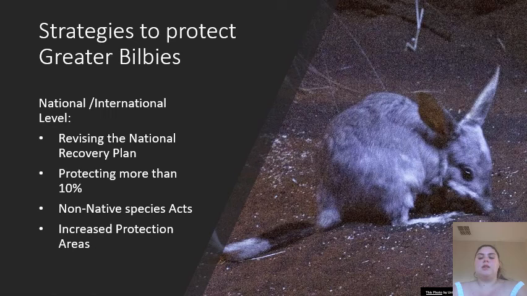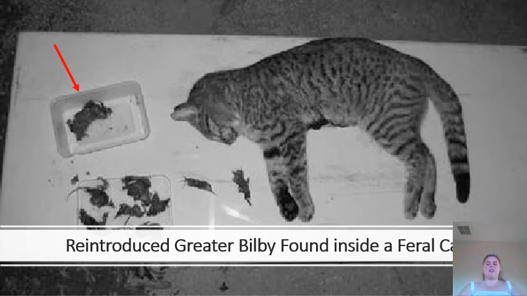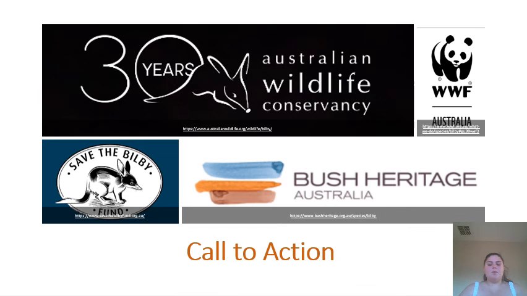Lastly, we can increase the protection of areas and put up fences to keep predators out and away from the greater bilby. This slide shows the recovery plan not working as the reintroduced greater bilby was found in the stomach of a feral cat. The improvement starts with us, and Australia needs to take accountability to reduce the risk of extinction. Here are some websites that can be reached to provide the support that is needed to help the greater bilby population.